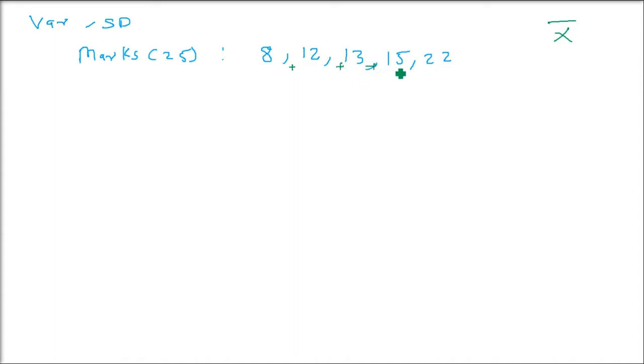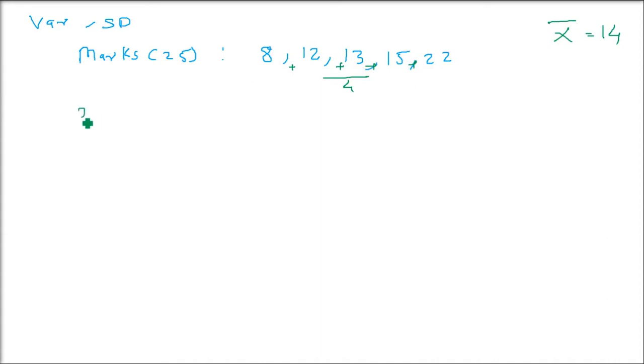So what will you do? First you have to find the mean. Just add all of them. When you add 8, 12, 13, 15, 22, the addition will be 70, and divided by 5 you get 14. So x bar, which is the mean of these values, is 14.